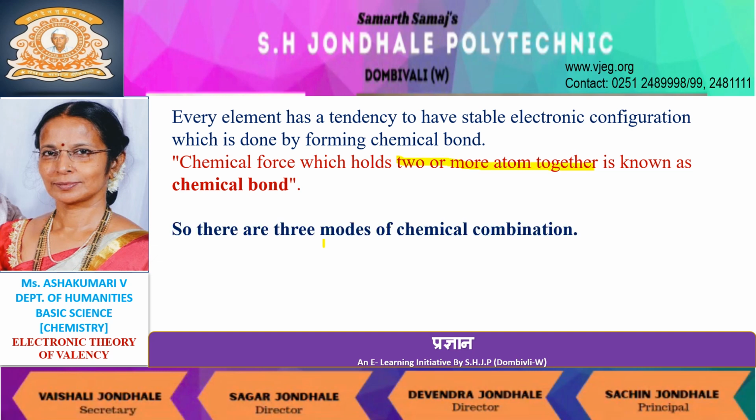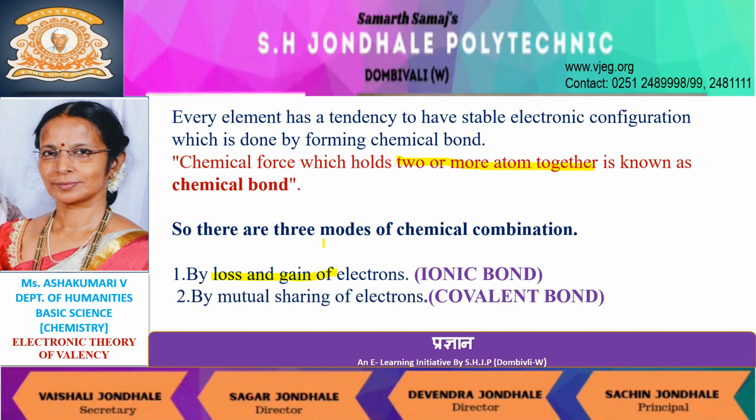There are three modes of chemical combination. First, by loss and gain of electrons. Second, by mutual sharing of electrons. Third, by one-sided sharing of electrons.